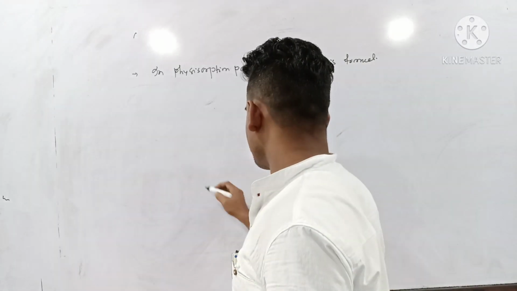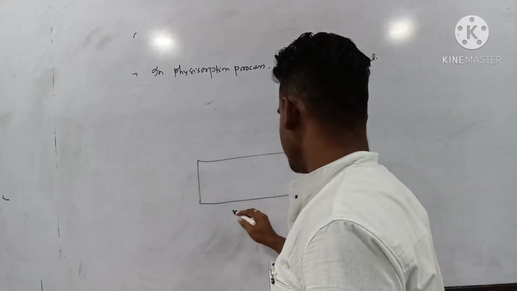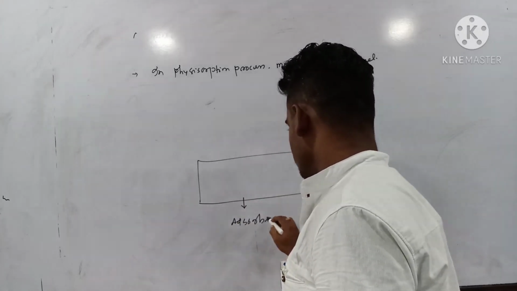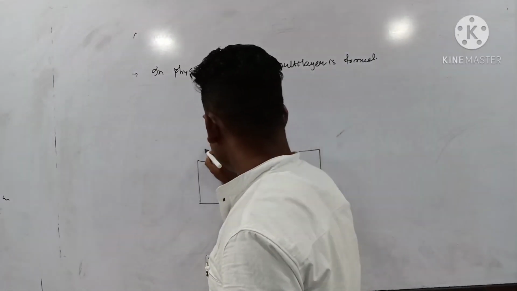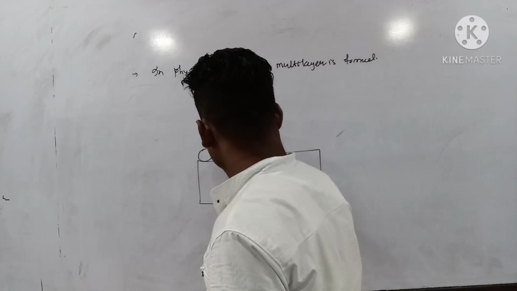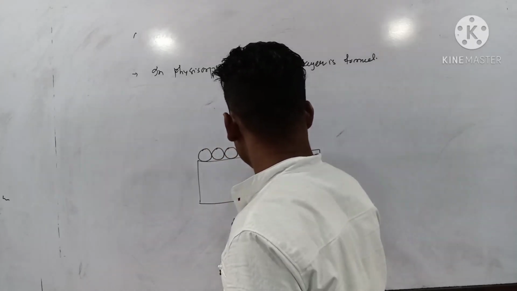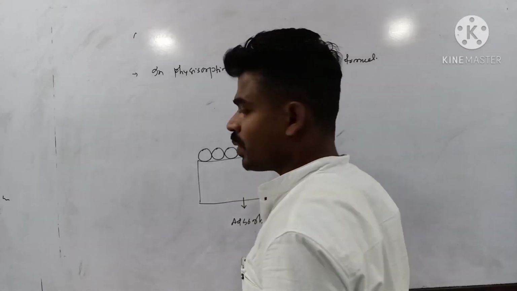Multilayer means, suppose this one is your adsorbent, a solid surface, and physisorption occurs at the surface of adsorbent due to weak van der Waals force of attraction.